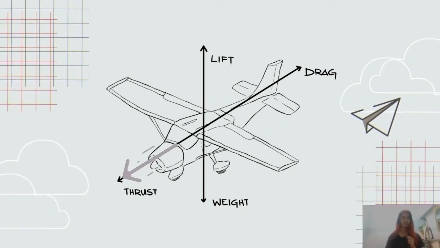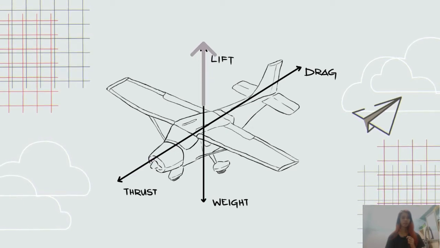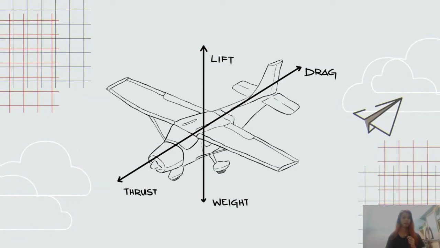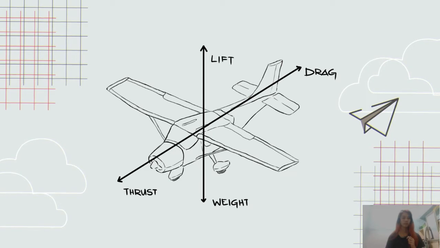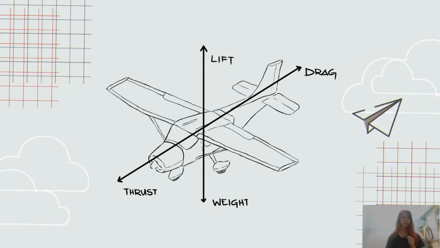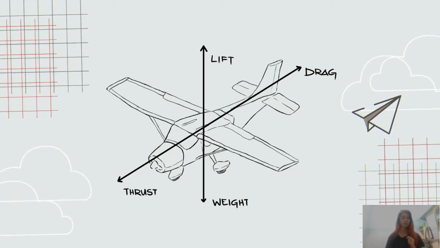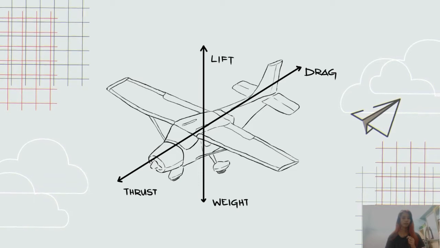Thrust is the forward force produced by the power plant and propeller. Lift is the upward force which is produced by the dynamic effect of the air acting on the wing. Drag is a rearward force, and is caused by disruption of airflow by the wing, fuselage, and other protruding objects. And weight is the combined load of the airplane itself, the crew, the fuel, and the cargo or baggage. Weight pulls the airplane downward because of the force of gravity.